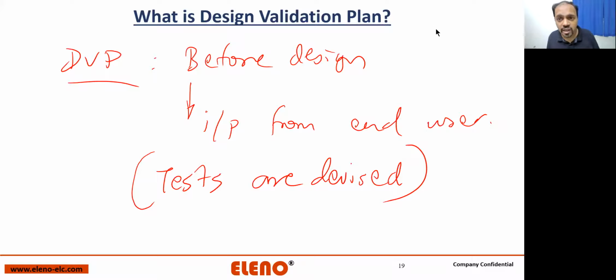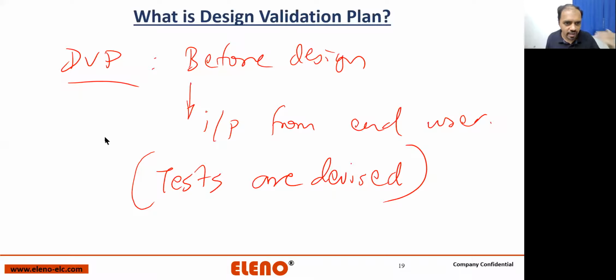Now if you do not have a design validation plan and you have directly started designing, and at a later stage you understand that we didn't consider this, your design is flawed. It's not a good design. So design validation plan is a very, very important activity to be performed before design. Are you getting my point?